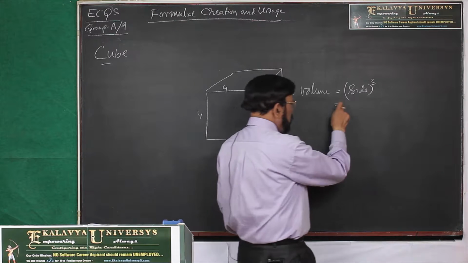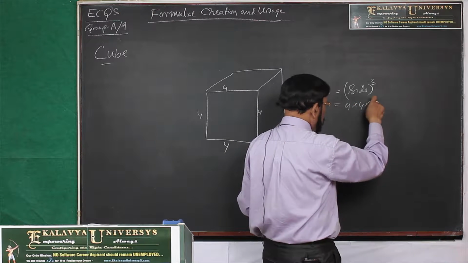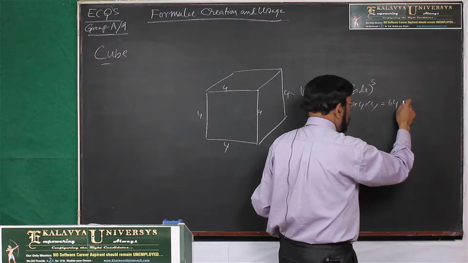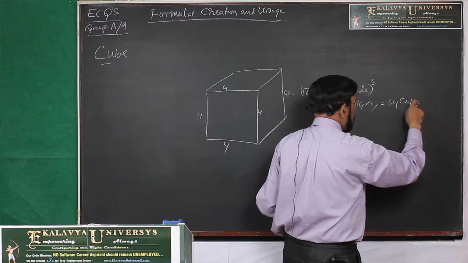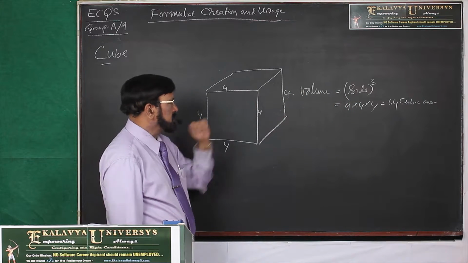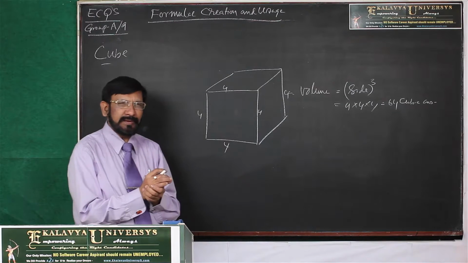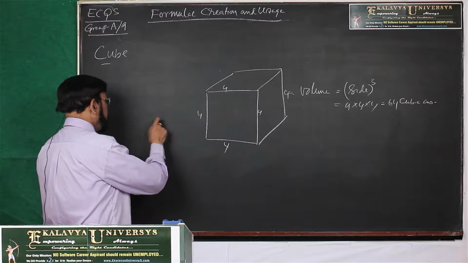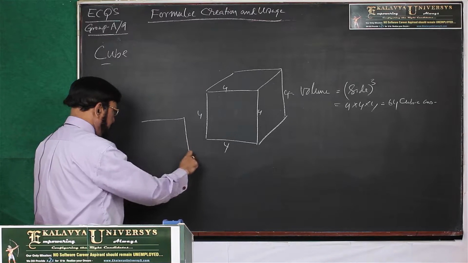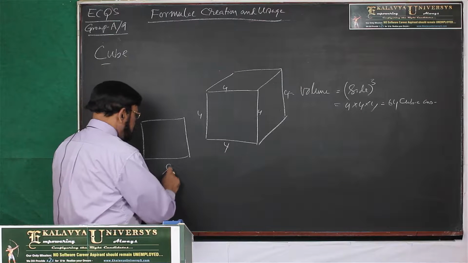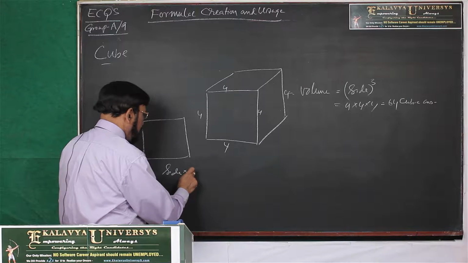Now 4 into 4 into 4 is 64 cubic centimeters. Now how is it generated? Let us see. You know that we already considered the square. This is a square. Now the square's area, what is that? Side into side, or side square.